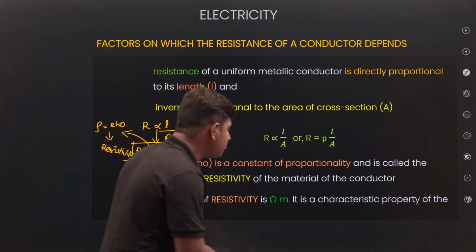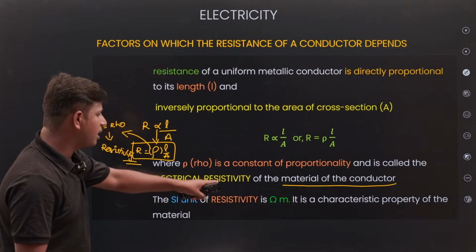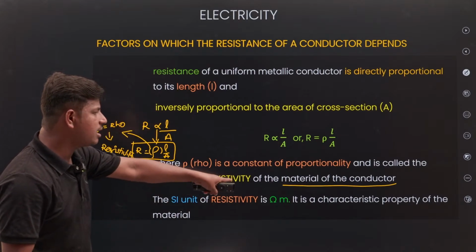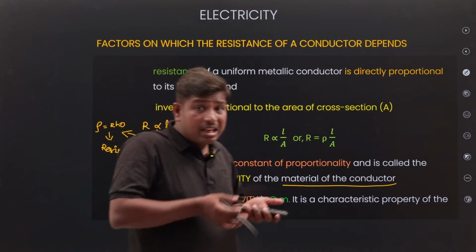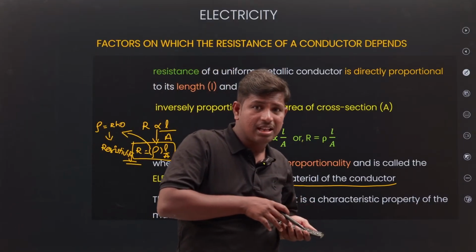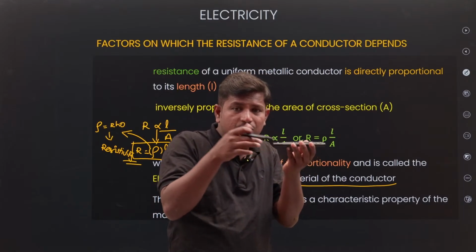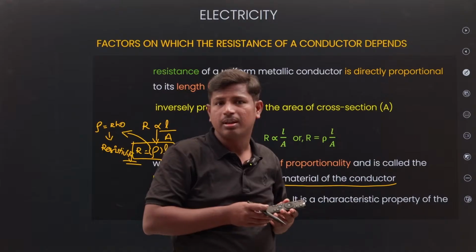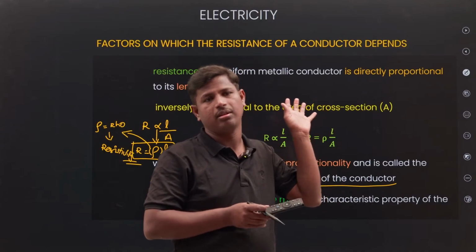So resistivity is what? It's a property of the material of the conductor. Electrical resistivity is nothing but the material of the conductor. Which material you take? It depends upon the nature of the material also, right? If you take plastic, how will the opposition be? If you take wood, how will the opposition be? It's the resistivity of the material.